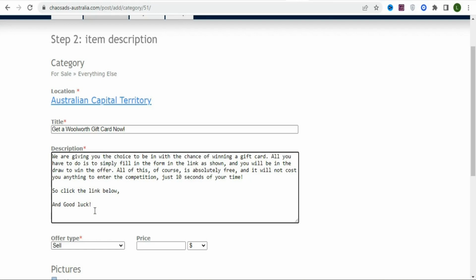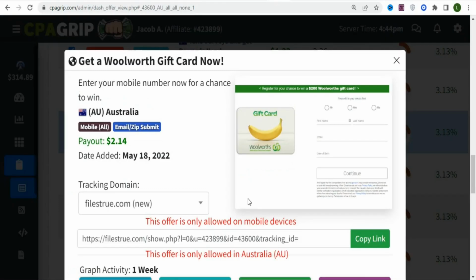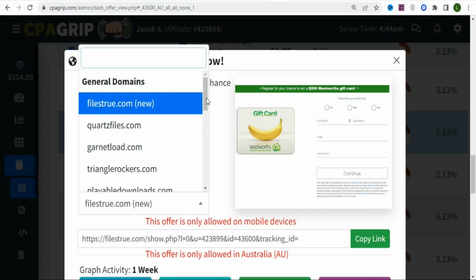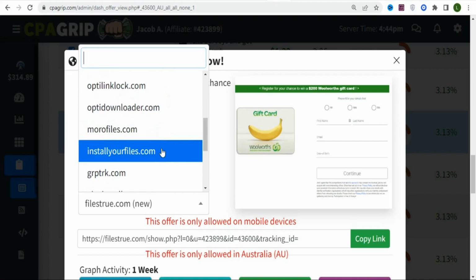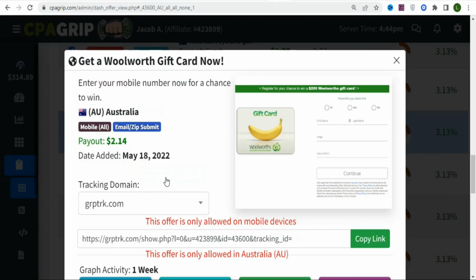So what I now have to do is paste my affiliate link right here. To get your affiliate link, just come back to CPA Grip. Once you are here, you are going to come here. You can see tracking domain. So what you need to do is select your tracking domain. So I'm just going to scroll down and then select one of them. I'm going to select this one right here. Once you select your tracking domain, the next thing is that you are going to copy your affiliate link.